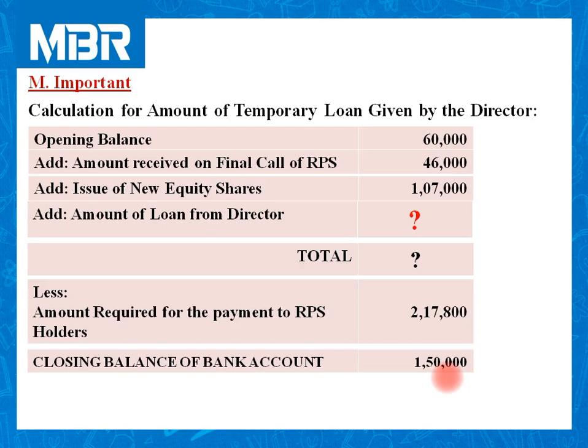It is similar kind of calculations that we have completed in previous few questions, maybe 4 or 5 in numbers. But in those questions we needed to calculate number of new equity shares issued by the company. Here we need to calculate amount of loan from the director. So this calculation is not affected to the process of RPS redemption.